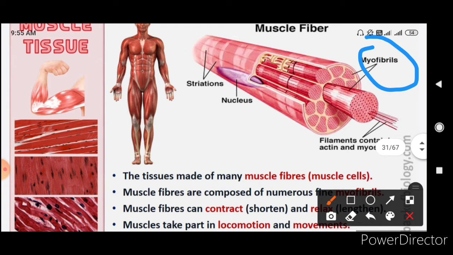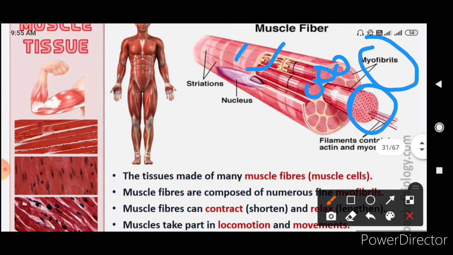When you see the diagram of this muscle, you can see that these are the myofibrils. This is one muscle bundle, this is two. These are the muscle bundles and we call them myofibrils. Here you can see strips alternating of dark band and light band, and these are called striations.